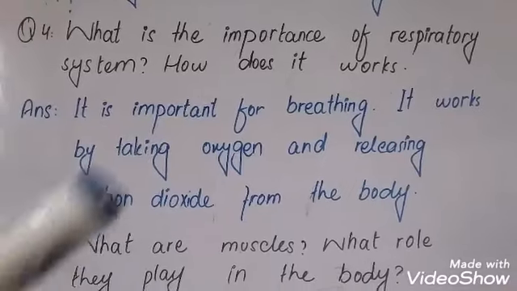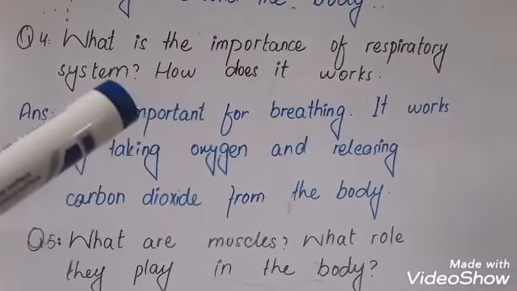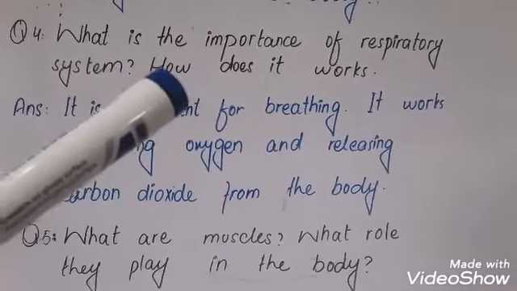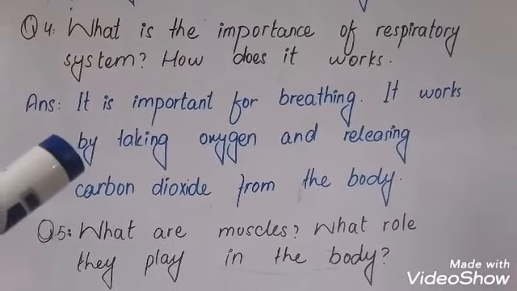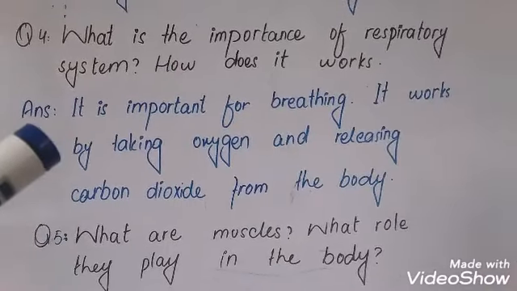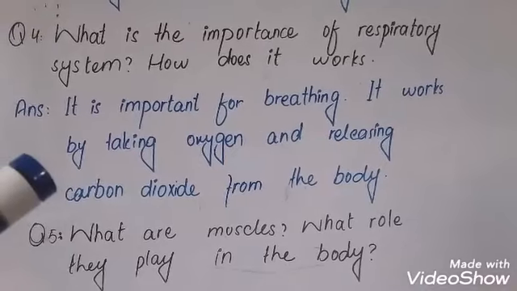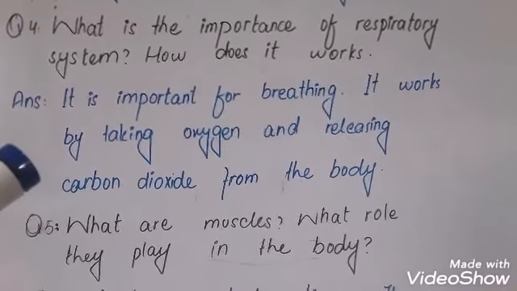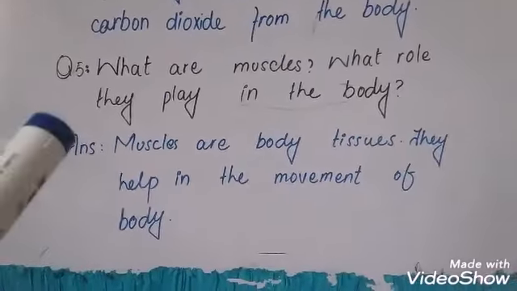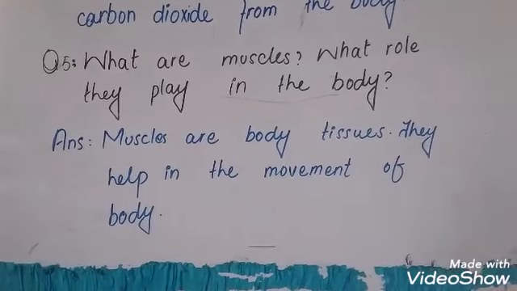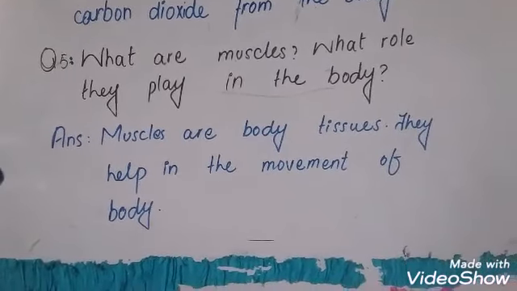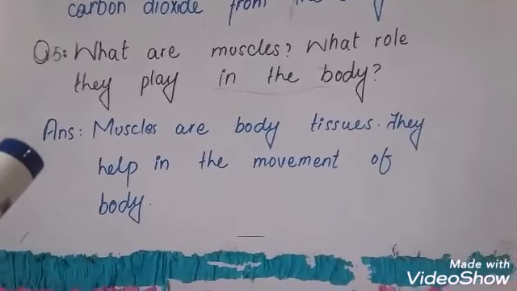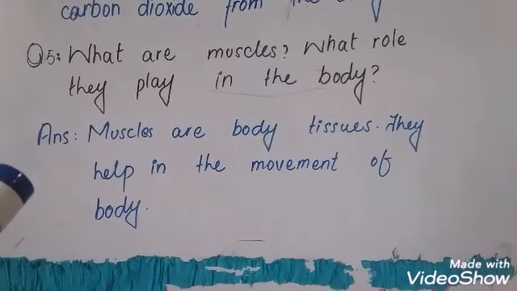Fourth question. What is the importance of respiratory system? How does it work? It is important for breathing. It works by taking oxygen and releasing carbon dioxide from the body. Fifth question. What are muscles? What role do they play in the body? Muscles are body tissues. They help in the movement of body.